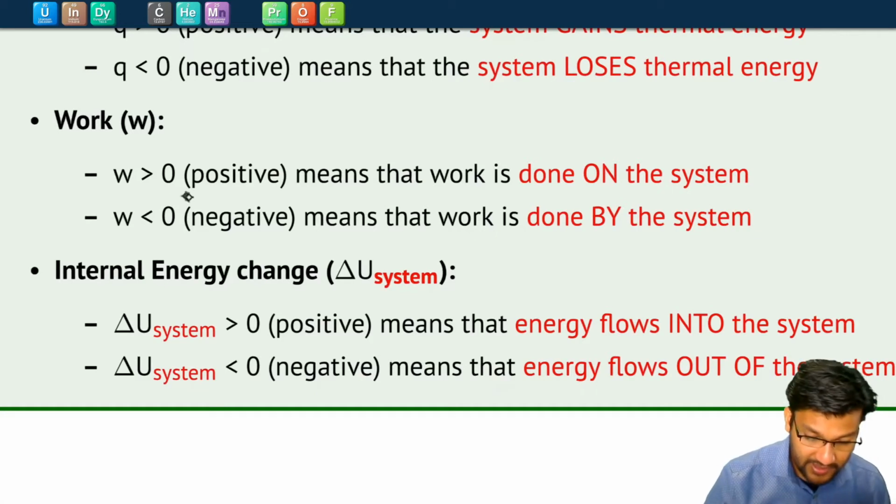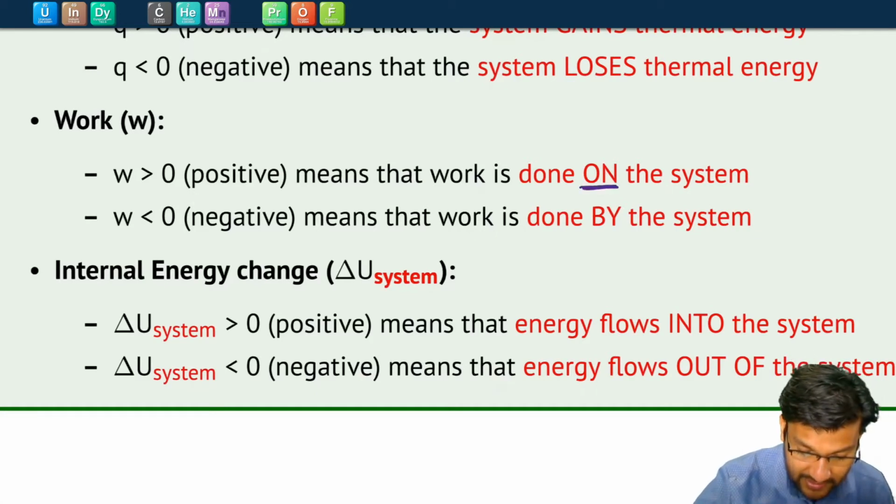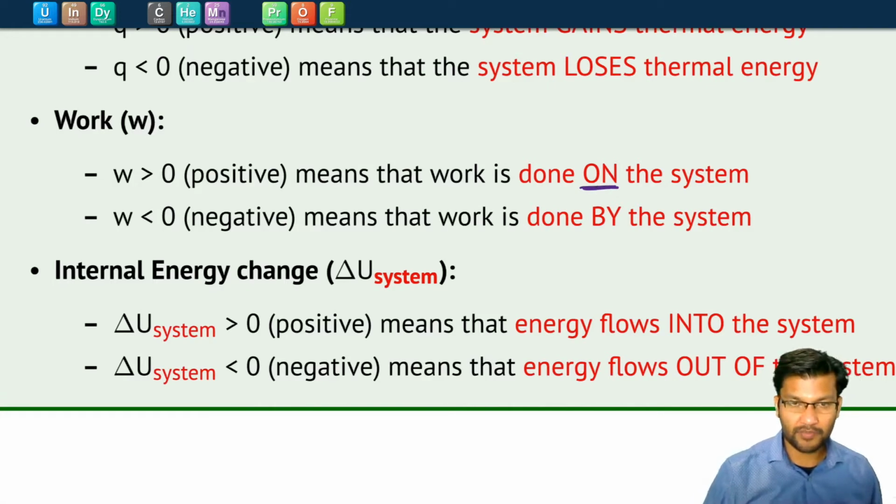For work, and the language here is very important. If work is positive, it means work is done on the system. So if work is positive, it means the system gained energy through work, so something else did work on the system. So for example, let's say you were in an elevator and you went up, right? The elevator did work on you, and then when you're on the 10th floor, if you started from the first floor, you would have gained potential energy because the elevator did work on you.